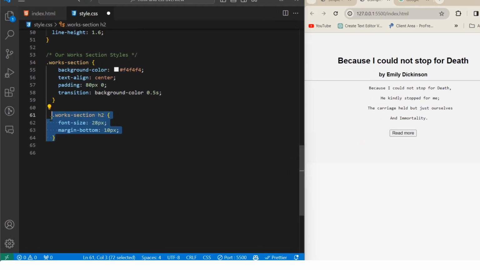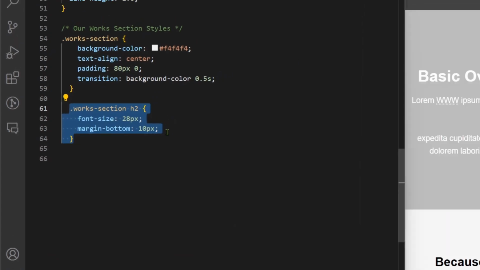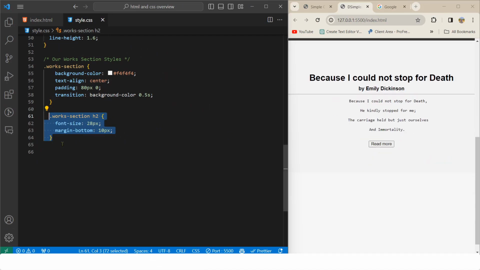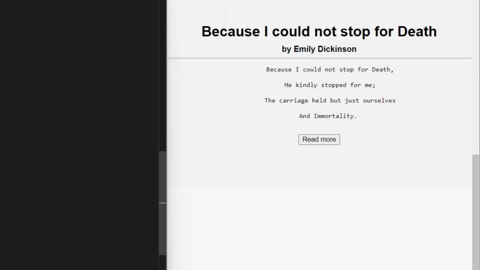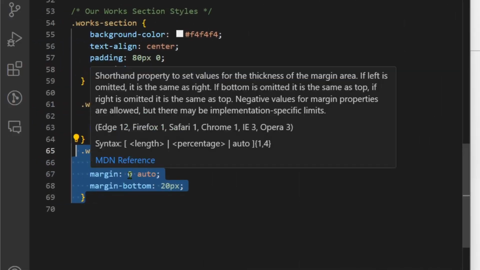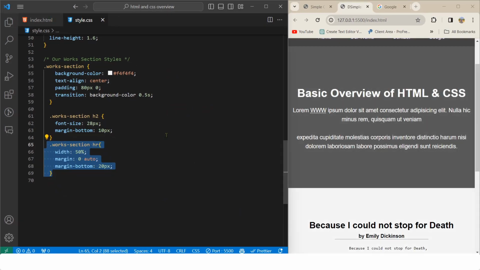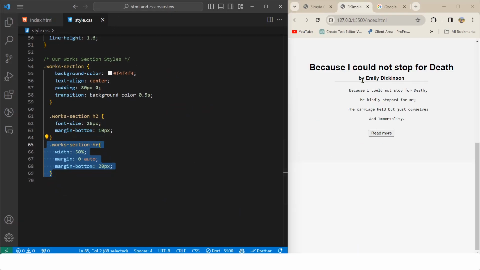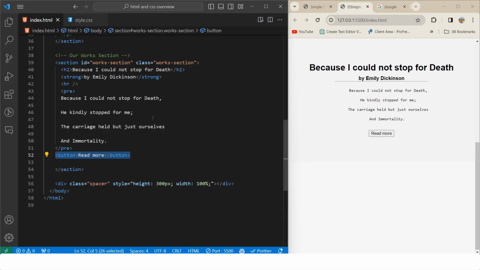Next, for this h2, we have font size 28 pixel, margin bottom 10 pixel, and then for the horizontal rule, as you can see, this is not looking much nice. So width 50%, margin top 0 and left and right auto. This will center our horizontal rule, and as you can see here, this is already centered, and margin bottom 20 pixel. I think it needs a little bit of top margin, but let it be. Okay, and should I actually style a little bit more? Next, let's move on to the next section.